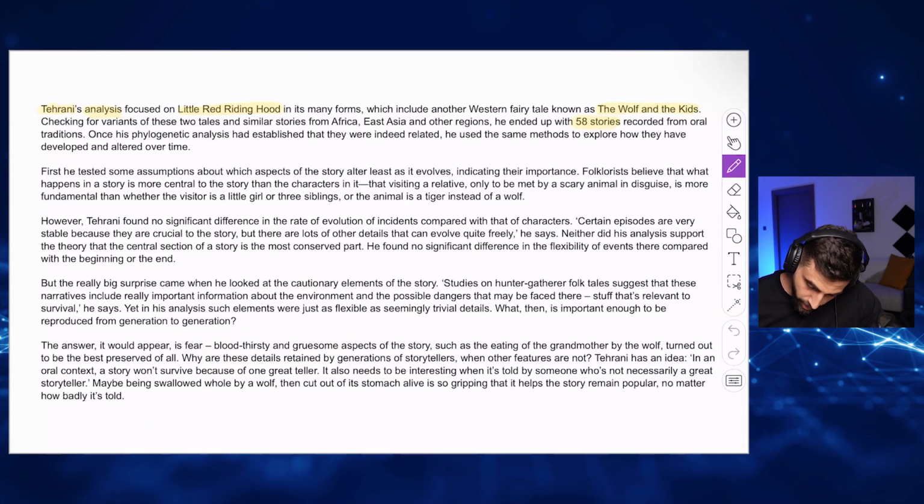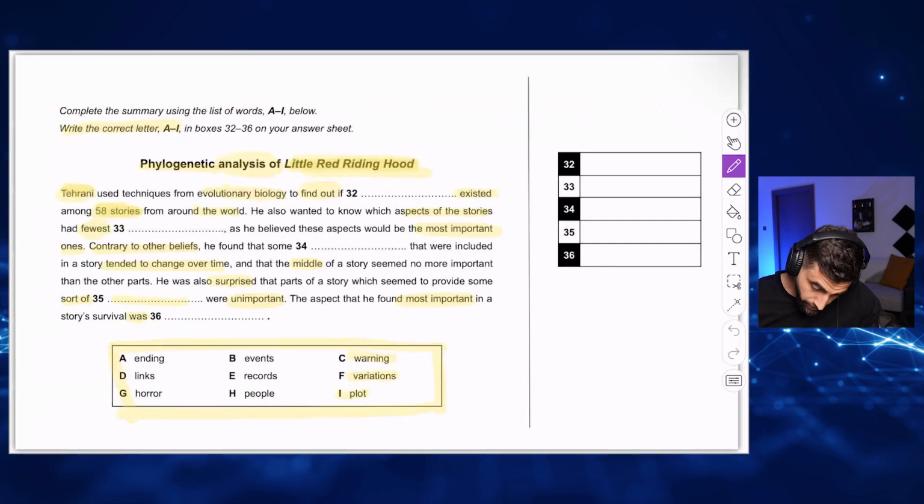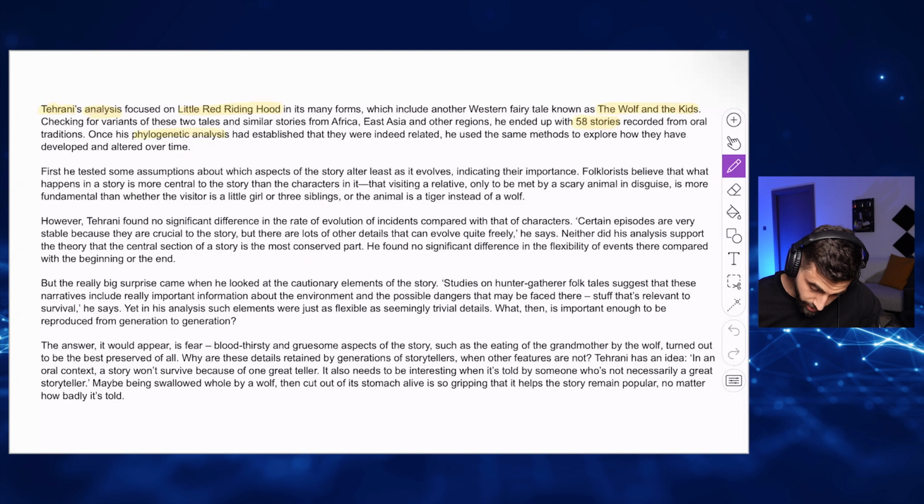Let me read it again. Checking for variants of these two tales and similar stories. He ended up with 58 stories recorded from oral traditions. Once his phylogenetic analysis had established that they were indeed related.